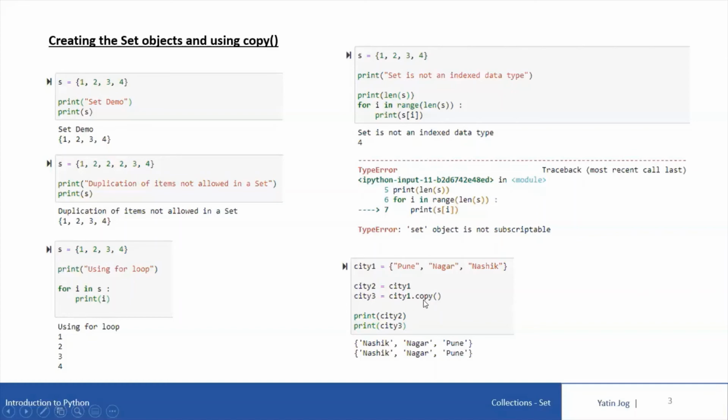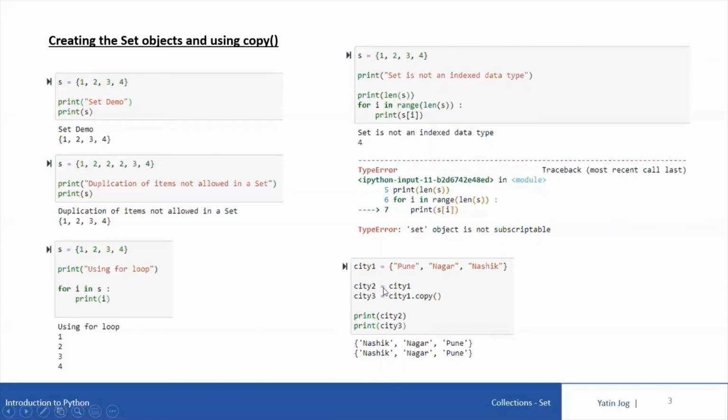So city1.copy means copy all the elements of city1 into city3. So even city3 is now my set variable. Then I'm printing the contents of city2 and city3. You can see my city2 contents are Nashik, Nagar, and Pune, and my city3 elements are also the same, Nashik, Nagar, and Pune.